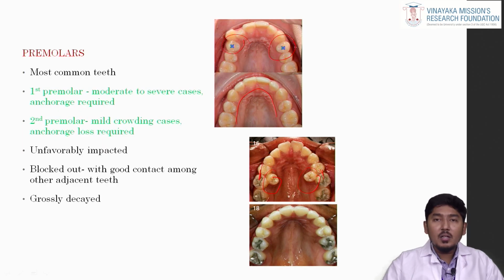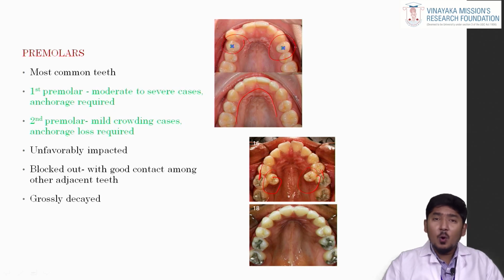Usually, the first premolar is extracted in moderate and severe cases and where anchorage is required. Anchorage is needed in clinical scenarios where we want complete retraction of the anteriors and we don't want the molars to come forward. In such cases, we can go for first premolar extraction so that we can bring the anteriors completely backward. Second premolar extractions are usually done in mild cases where we want molar anchorage loss.